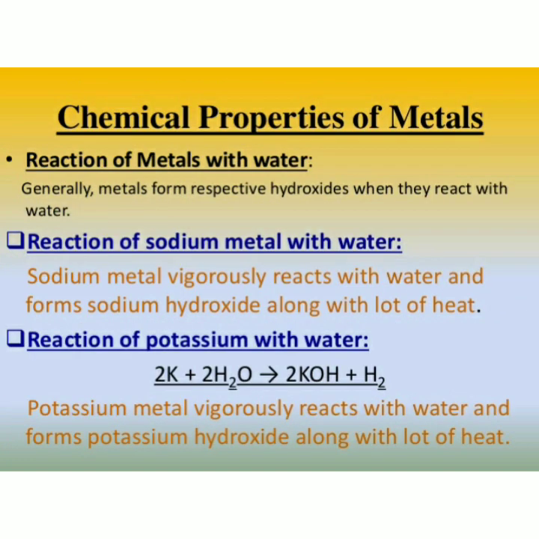Next property of metals is reaction of metals with water. Generally, metals form the respective hydroxide when they react with water. Reaction of sodium metal with water: sodium metal vigorously reacts with water and forms sodium hydroxide. We will take an example of a chemical reaction: K plus 2H2O gives 2KOH plus H2. Potassium metal vigorously reacts with water and forms potassium hydroxide along with a lot of heat.